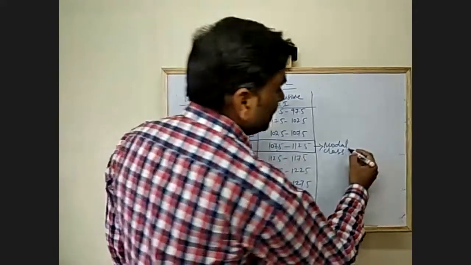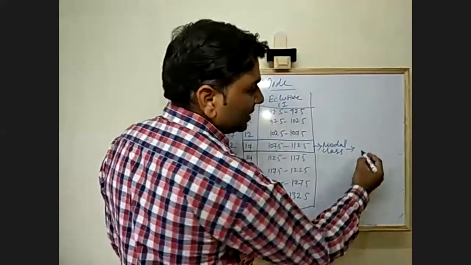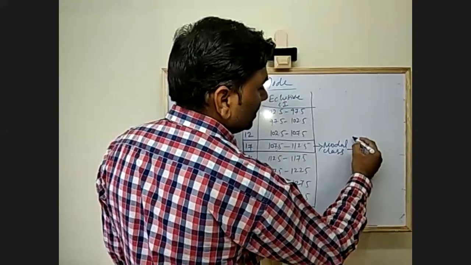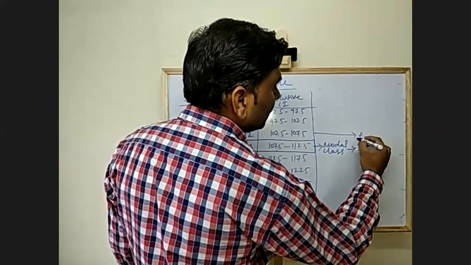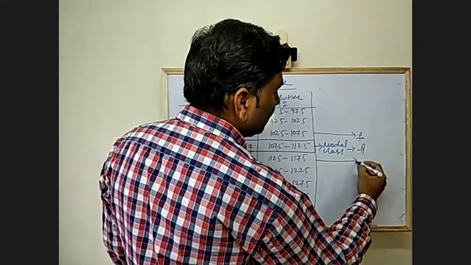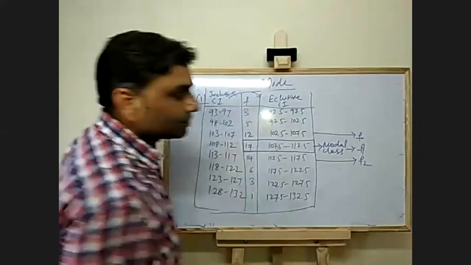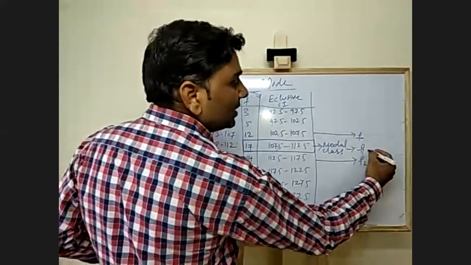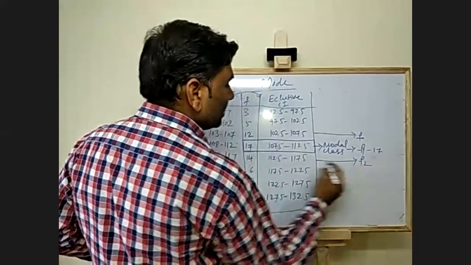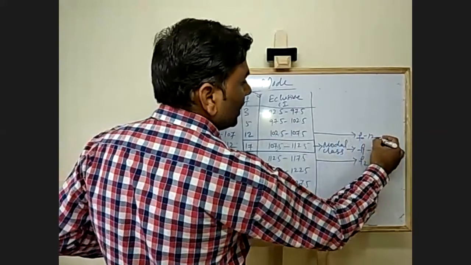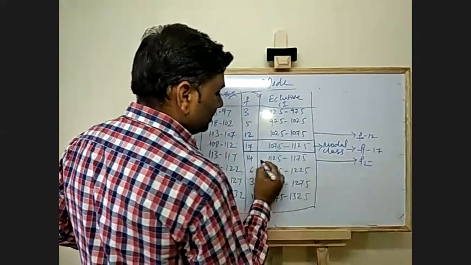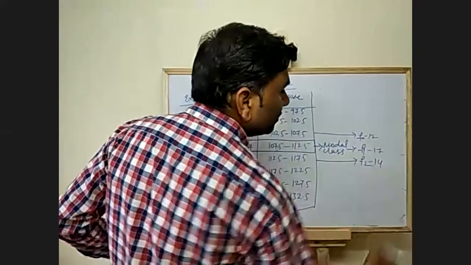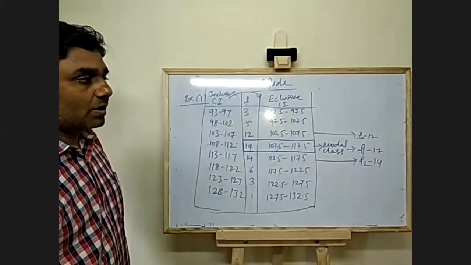This will give you F1, this will give you F0, and this will give you F2. How much is F1 here? F1 is 17, F0 is 12, and F2 is 14.